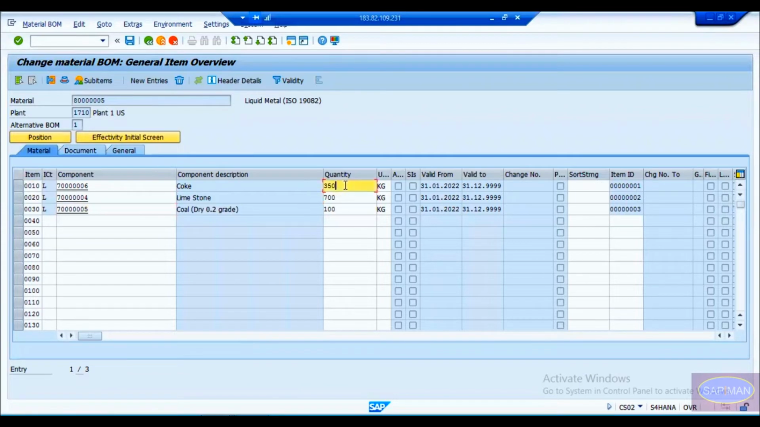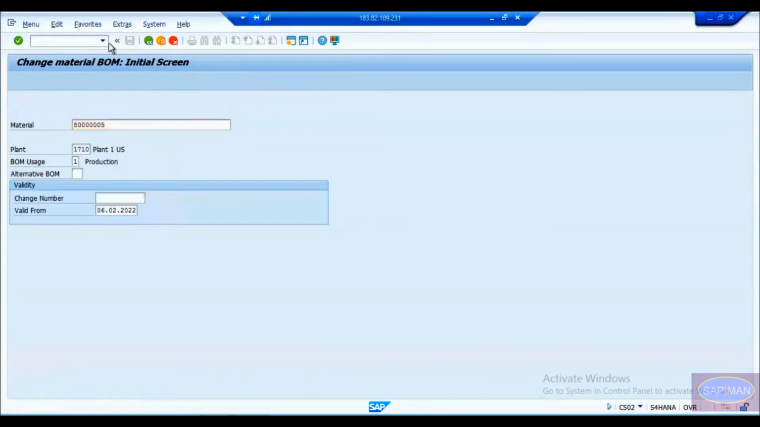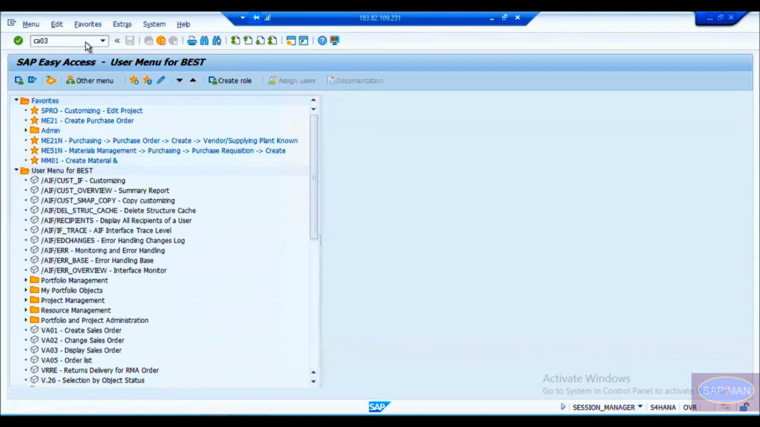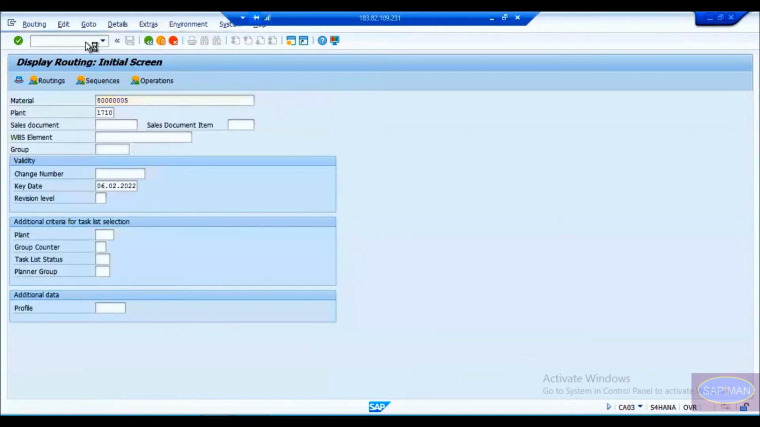So we need 350 kg of coke and 700 kg of limestone and then 100 kg of coal, which is dry and it has some weight. So this is typically the BOM structure of the liquid metal. Now let me save it. If we go and check the routing now, let us check the routing for these two products.